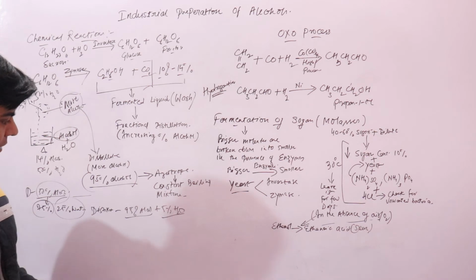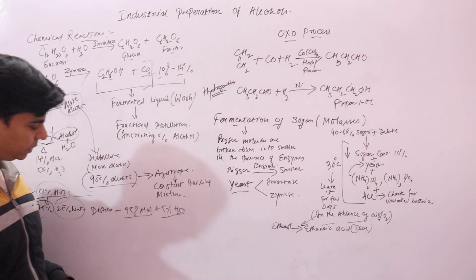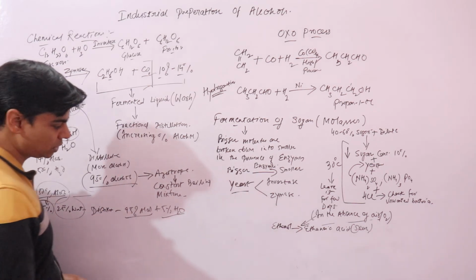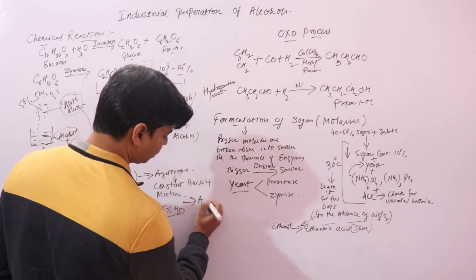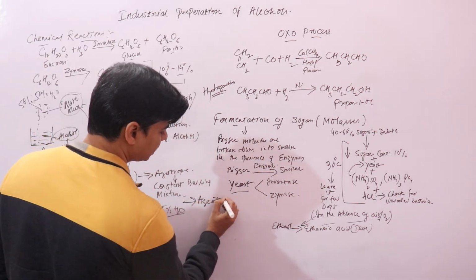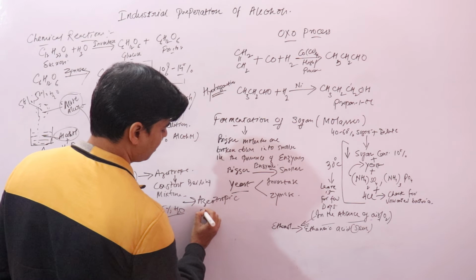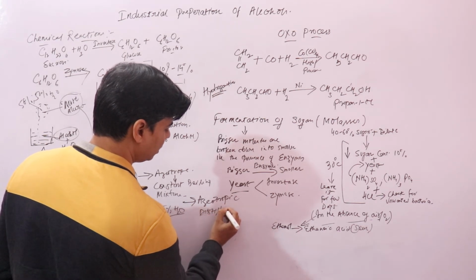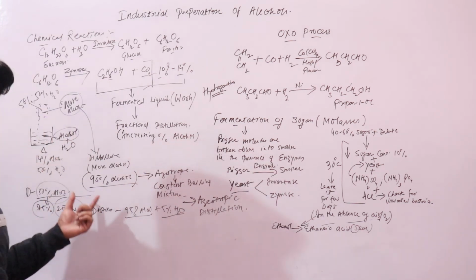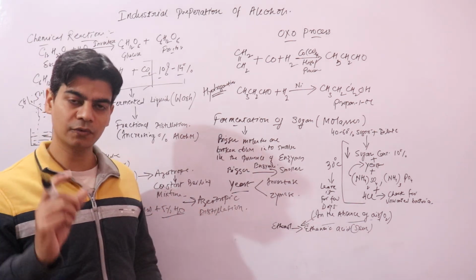Now to further purify it, to make it 100%, instead of fractional distillation, we do something known as azeotropic distillation, because this has become an azeotrope. We do azeotropic distillation, where you do similar fractional distillation in the presence of a solvent.